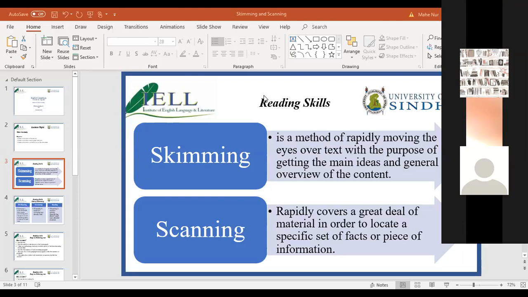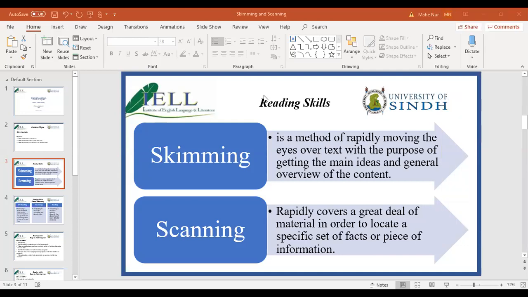Can you tell me where is the difference? Both of them are talking about rapidly reading a text. But what do you think is the difference? We'll do a quick exercise too so that you understand it clearly. Where do you see the difference? Take your time.